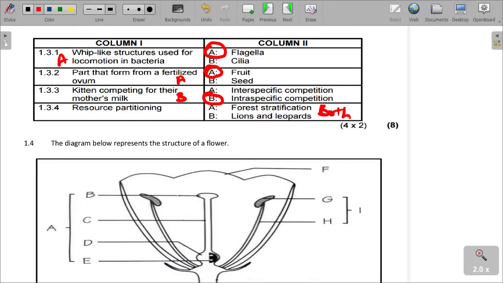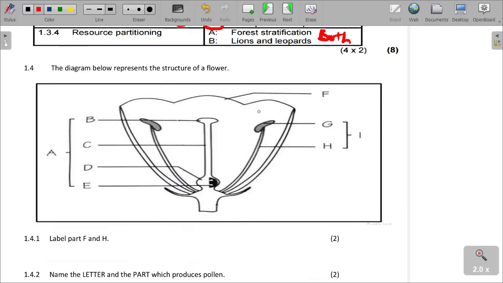Resource partitioning is both forest stratification and lions and leopards. They actually have their own hunting grounds. We also have that division of the forest into specific zones or demarcations. We call that stratification. The diagram below represents the structure of a flower.